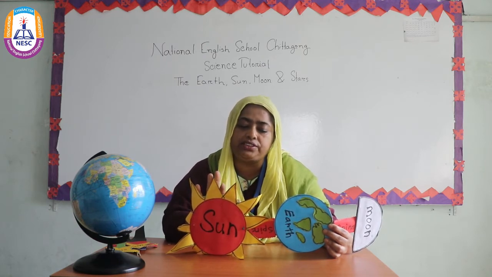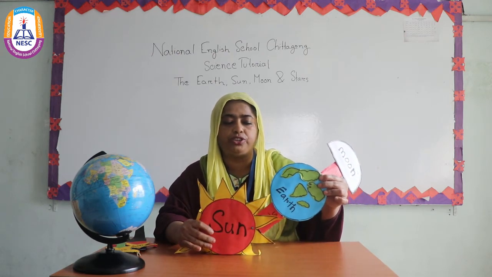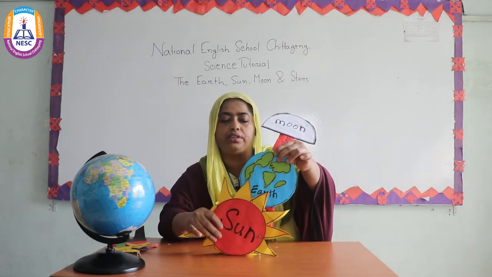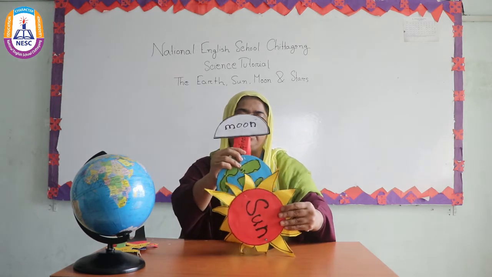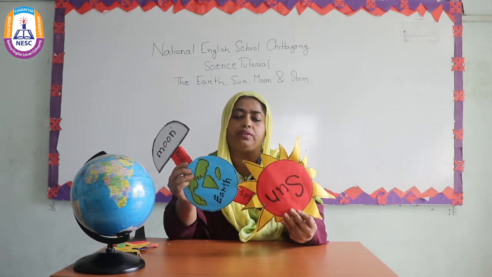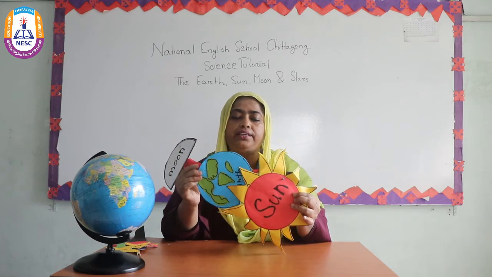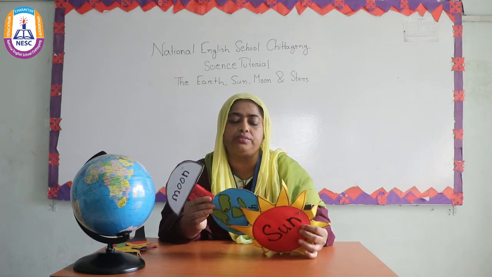It sits still, but the Earth is also moving slowly round and round around the sun. It spins round and round around the sun. It takes a whole year to move around.